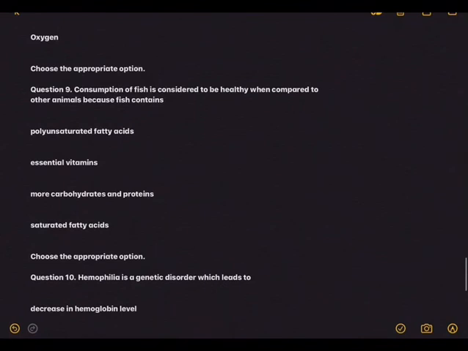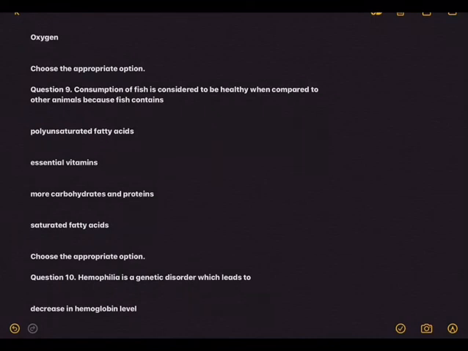Next, the water pollution in rivers is measured by the dissolved amount of, which one indicates maximum water pollution. Is it chlorine? Is it ozone? Is it nitrogen? Or is it oxygen? Of course, obviously, you can't put oxygen because oxygen will not create any water pollution.